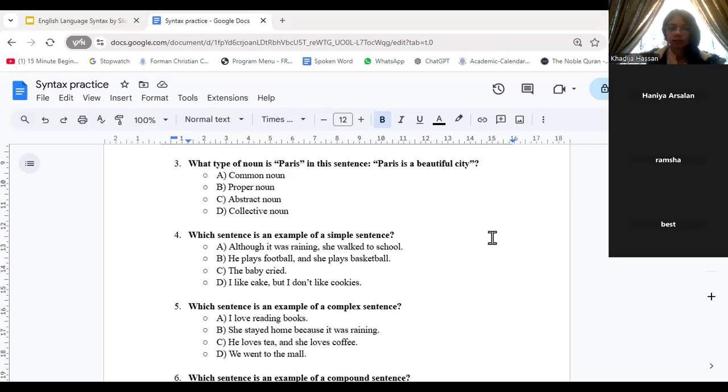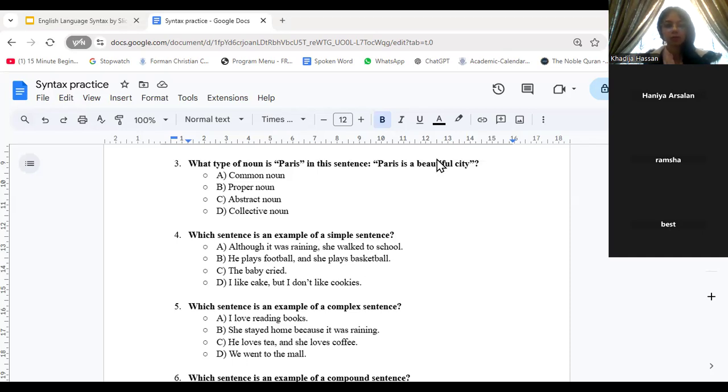Okay, Amna saying C. Okay, so it won't be C because he loves tea and she loves coffee are joined together by a coordinating conjunction. That is and. Remember the abbreviation was FANBOYS with A being and, right? So this is a compound sentence. He loves tea, independent clause. She loves coffee, independent clause, joined together by and, a coordinating conjunction. This is what? A compound sentence.